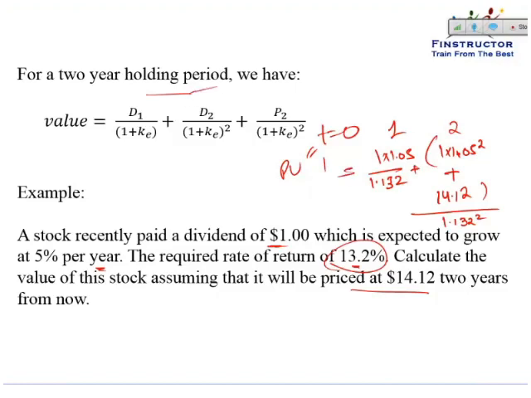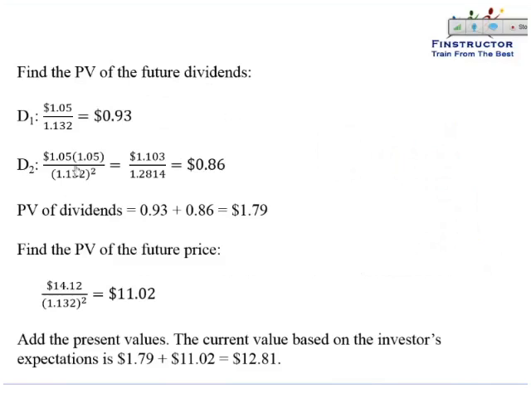This is a 2 year holding period DDM. So we can do the calculation and verify that the stock price will come out to be $12.81 again using the 2-period dividend discount model.